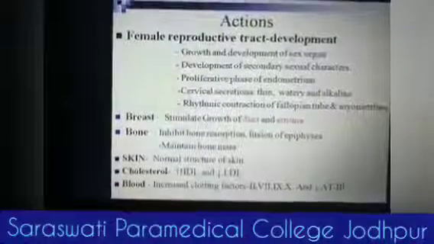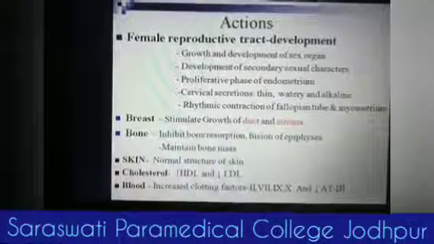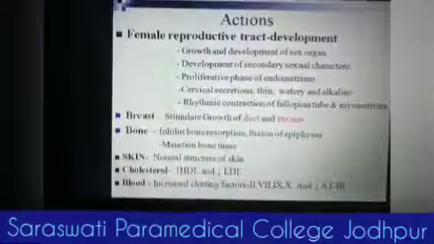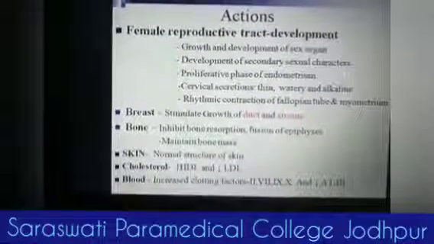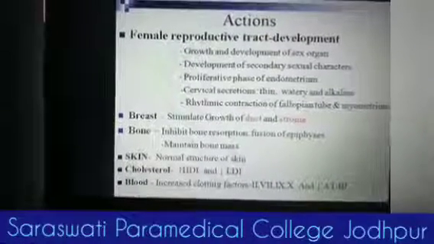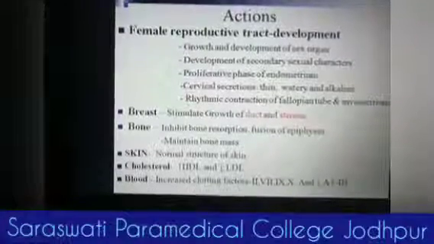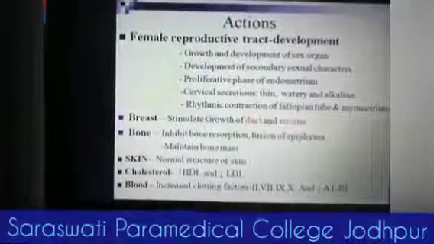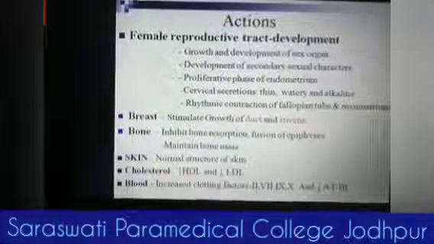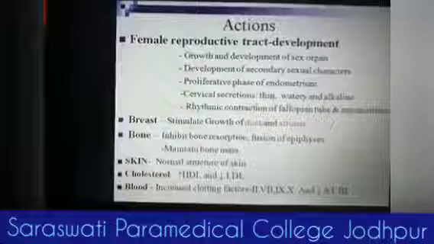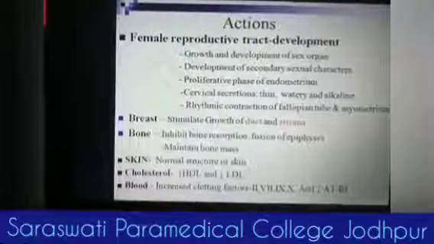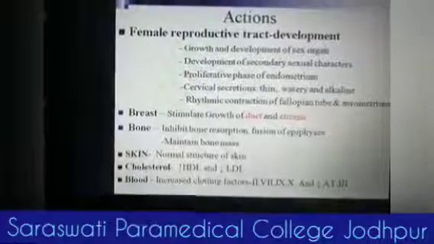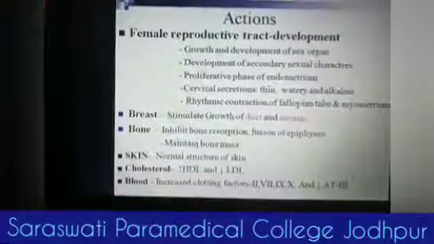Now what are the various pharmacological actions of estrogen on the female reproductive tract? Estrogen is concerned with female reproductive tract development. That means it is concerned with growth and development of the sex organs in the female, and development of the secondary sexual characters in female.